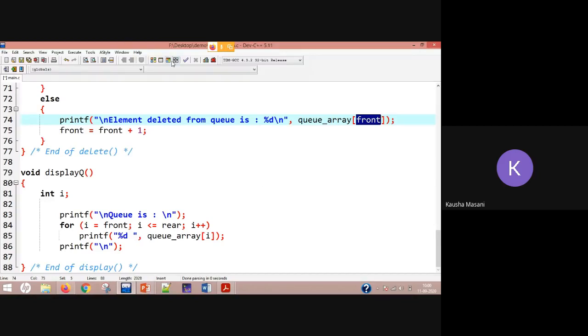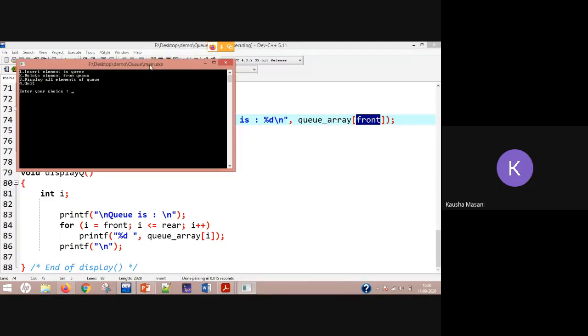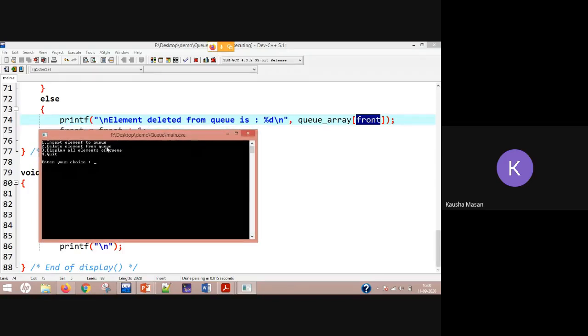All right, so if I run this program, it is going to prompt me to enter my choice. Let's say we are inserting an element. So insert the element 25. Again it is going to ask, so again I'm inserting 68.